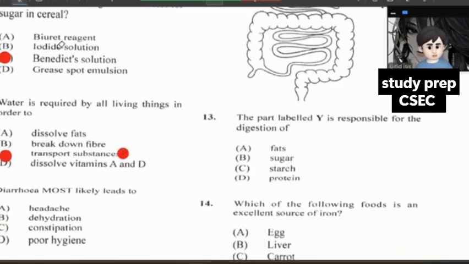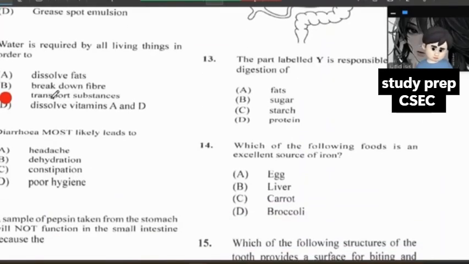Water is required by all living things in order to transport substances. Without water, you cannot transport essential substances through the body, and without water in general, that could lead to deaths across the entire world. So diarrhea, question 11, most likely leads to dehydration because your body is not getting the essential nutrients that it needs, basically to say.